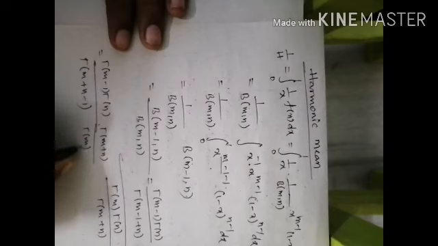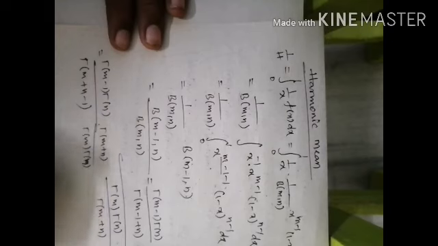So that is equal to gamma of m minus 1 into gamma of n divided by gamma of m plus n minus 1, into gamma of m plus n divided by gamma of m into gamma of n.